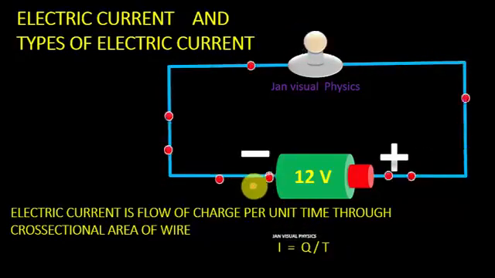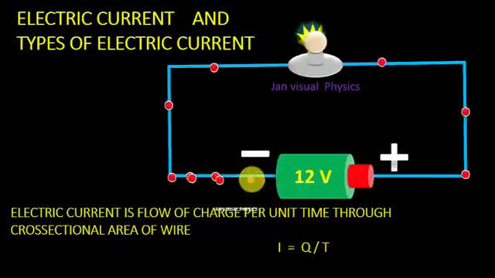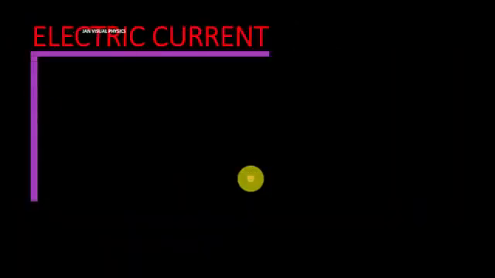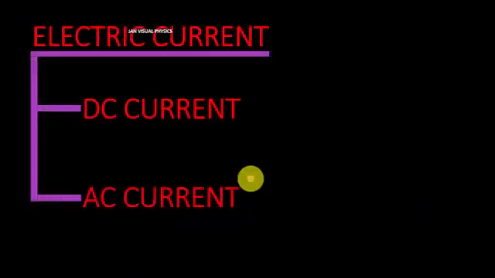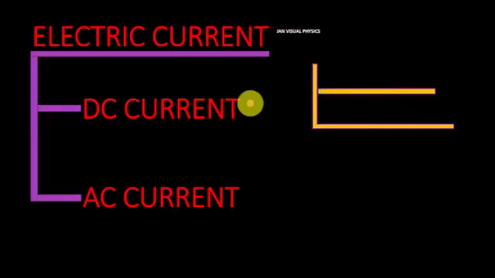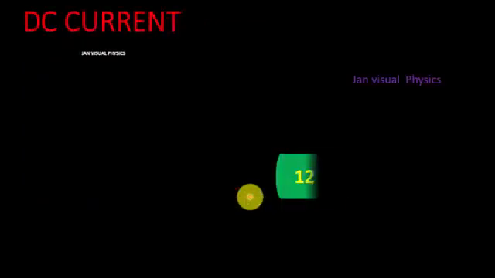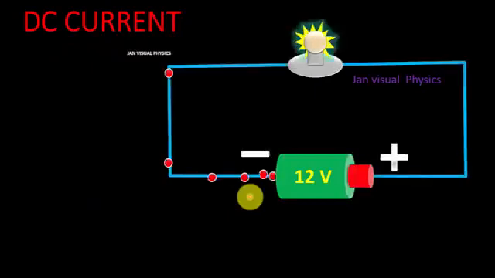If 1 coulomb of charge passes through a conductor in 1 second, then the amount of current passing through the conductor is 1 ampere. There are two types of electric current, DC current and AC current. DC current is a type of electric current in which both the magnitude and direction of electric current remain constant with time, while AC current is a type of electric current in which both the magnitude and direction of current vary with time. Now we are going to discuss DC current in detail.